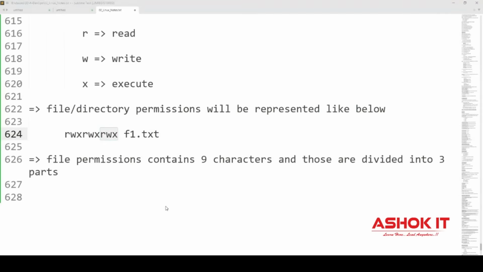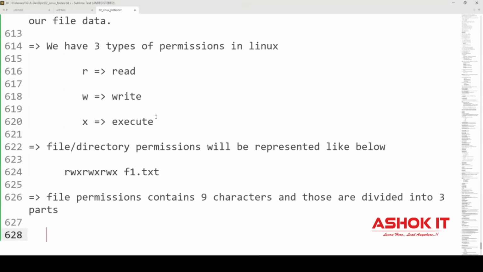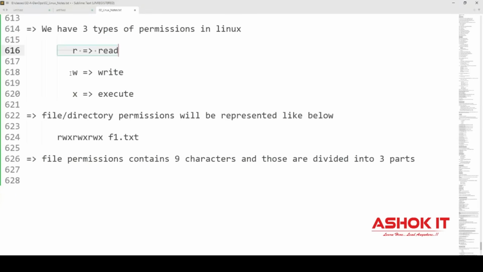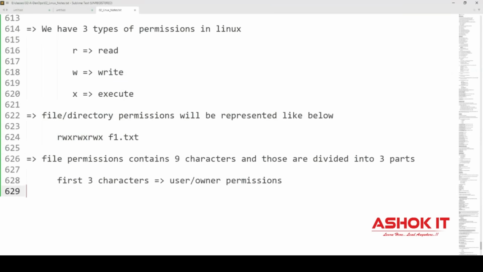So I repeat once again. In Linux, file permissions are three types: read permission, write permission, execute permission. So a total of 9 characters will be available to represent file permission. Who has which permission? In these 9 characters, the first 3 characters will represent the owner user permissions on the file.